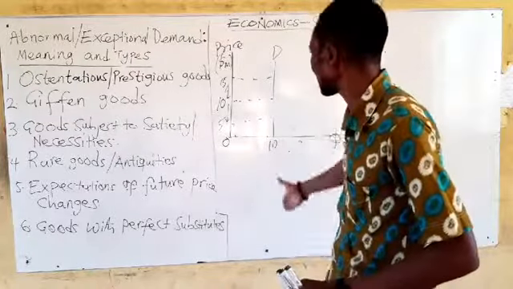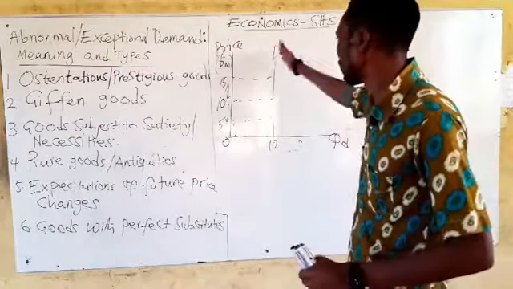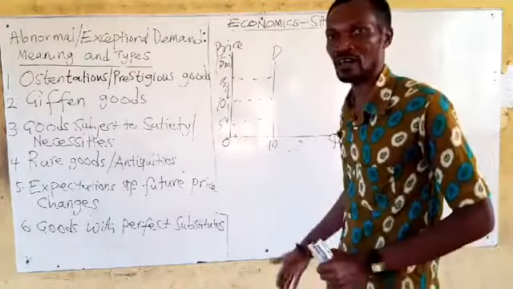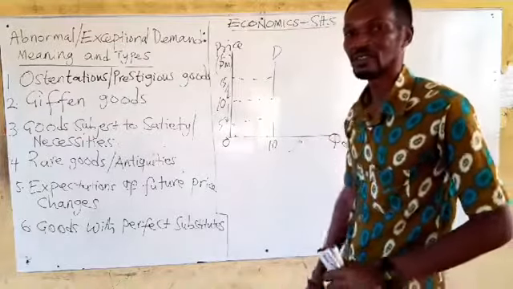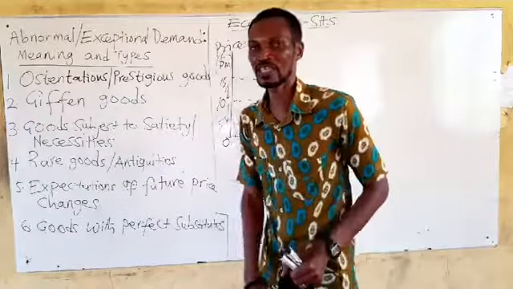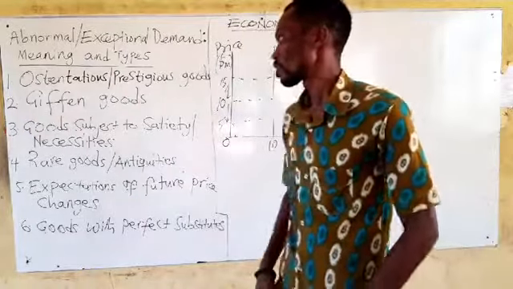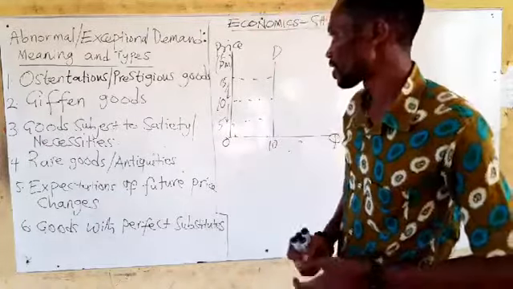So it faces this type of demand. Normally this type of demand, we say it is vertical. The demand curve is vertical. So irrespective of the price, the same quantity. Price doesn't influence the quantity. Goods subject to satiety or necessity. Good. Then we move to what we call rare goods, antiquities.